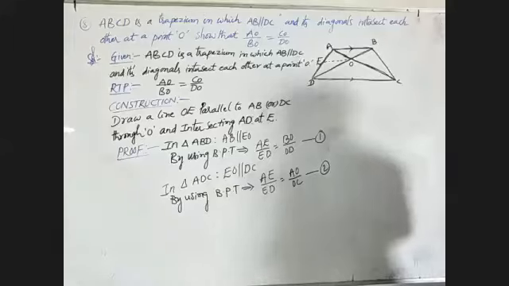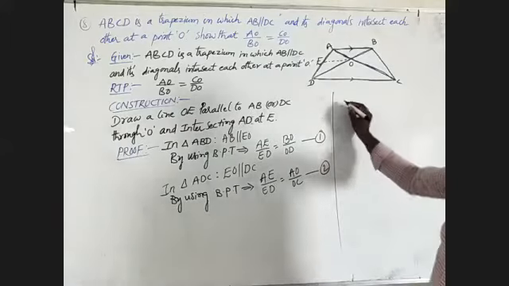This is my equation number 2. Okay, from 1 and 2 we have.